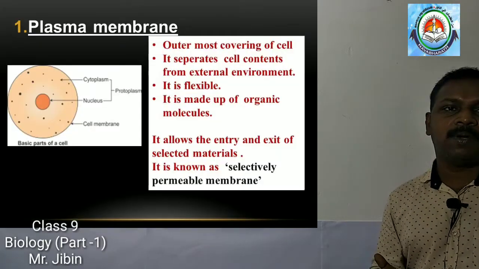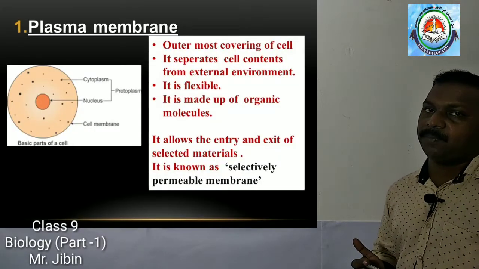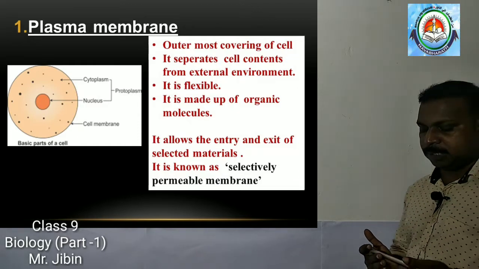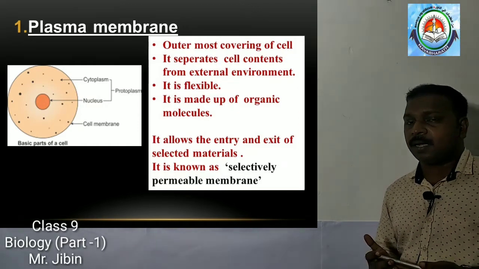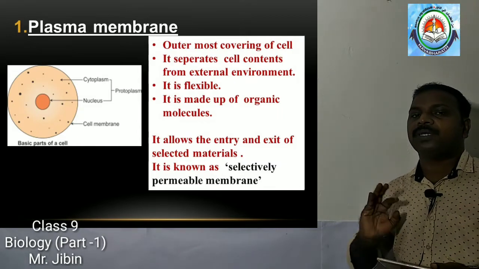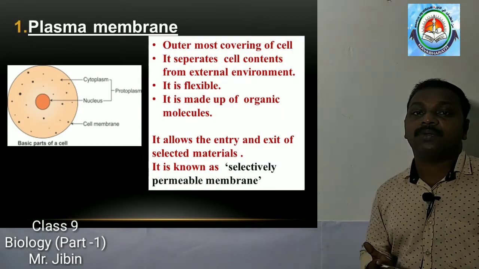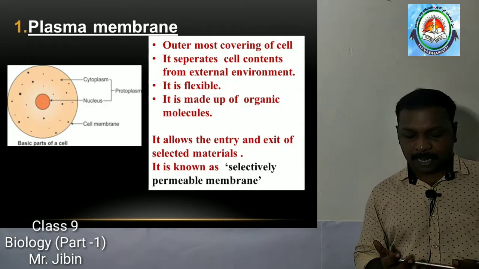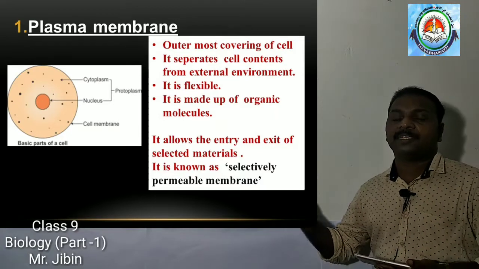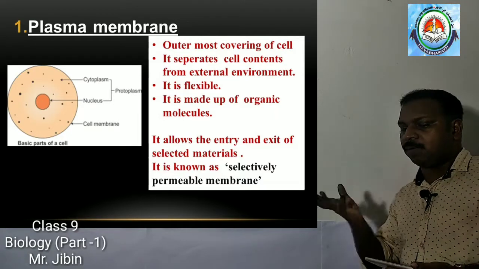You know about it because you have studied about plasma membrane in 8th class. Now we will discuss. Cell membrane or plasma membrane is the outermost covering of the cell, and it separates the cell contents from external environment, like a covering.